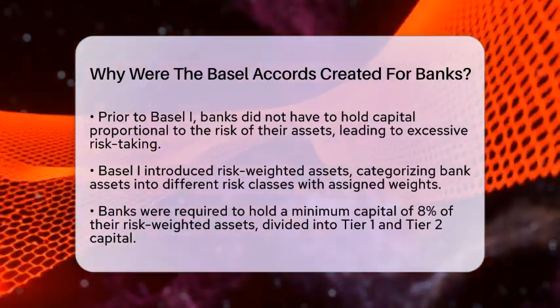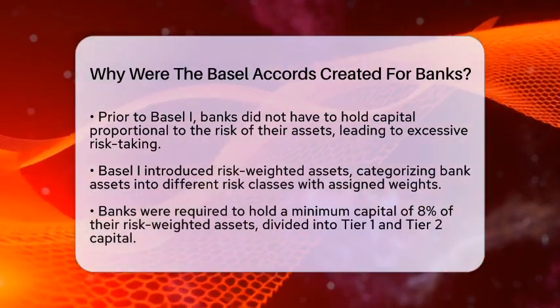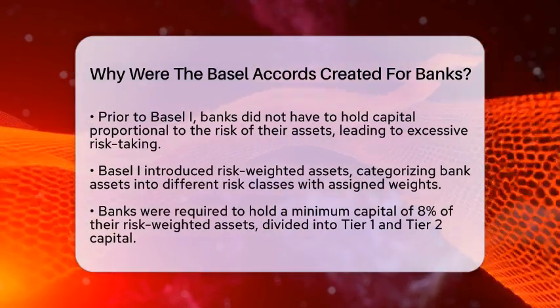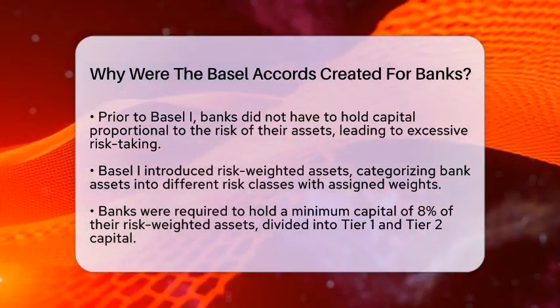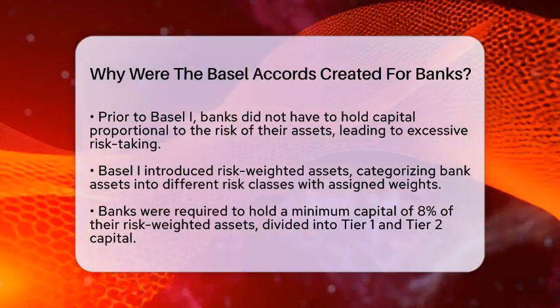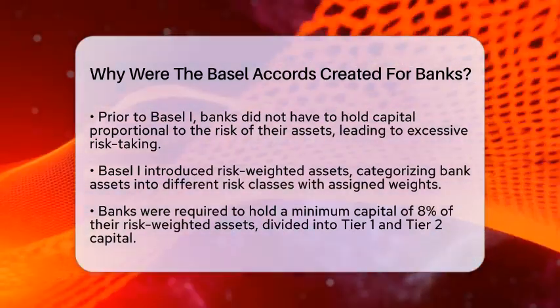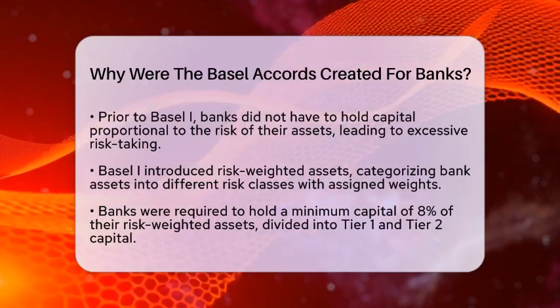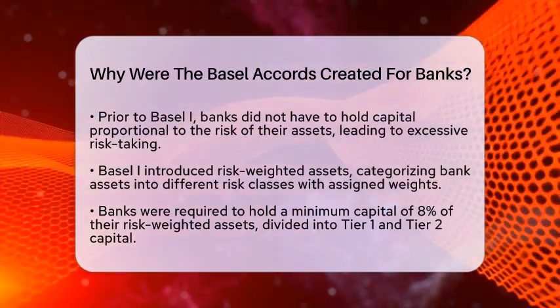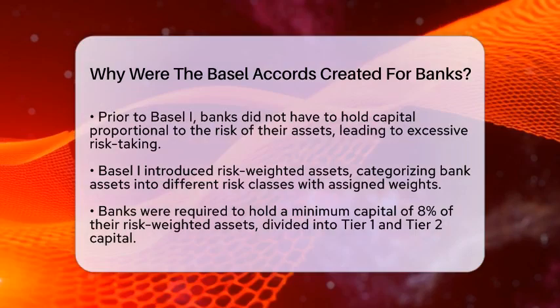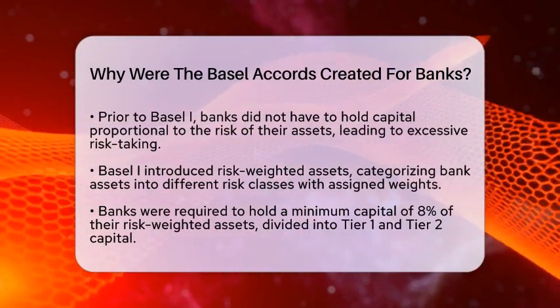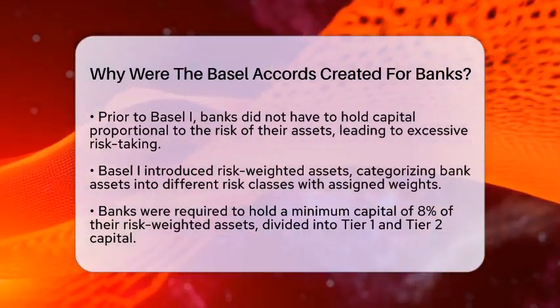Banks were required to hold a minimum capital equal to 8% of their risk-weighted assets. This capital was divided into Tier 1, which includes core capital like equity, and Tier 2, which includes supplementary capital. This framework aimed to ensure banks had enough capital to absorb losses related to their risk exposure.